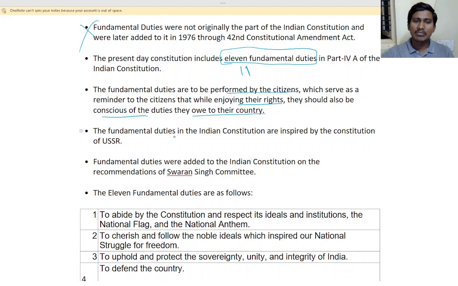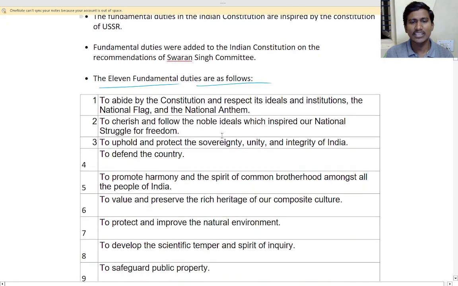Yes, so fundamental duties in the Indian constitution were inspired by the USSR, that is Russia. Fundamental duties were added to the constitution on the recommendation of the Swaran Singh committee. So you don't need this, only remember this one. Okay, and this one. So the Indian 11 fundamental duties are as follows.